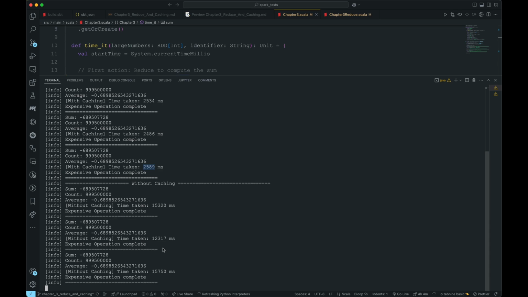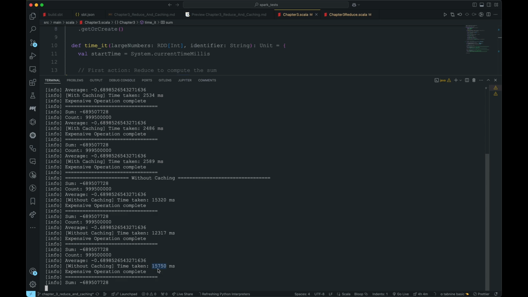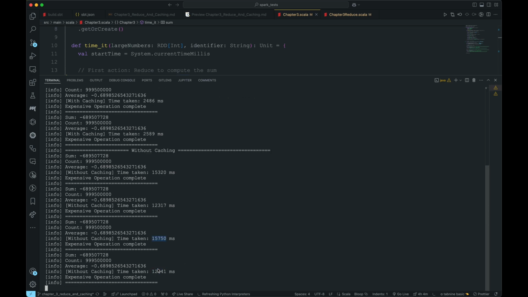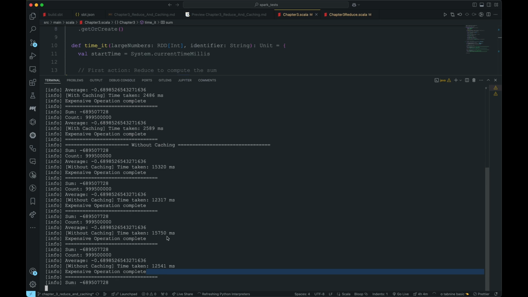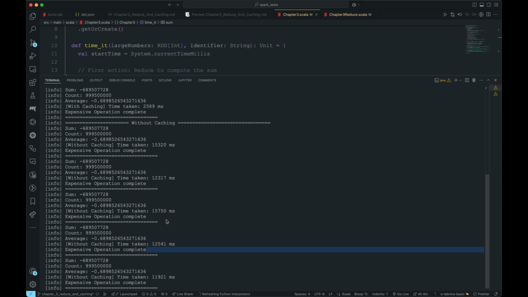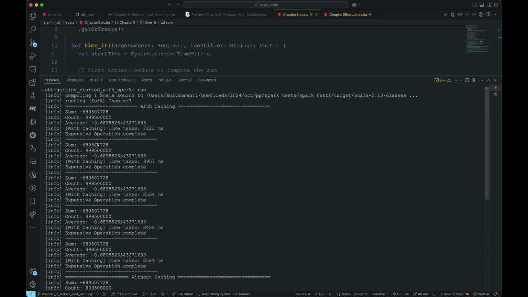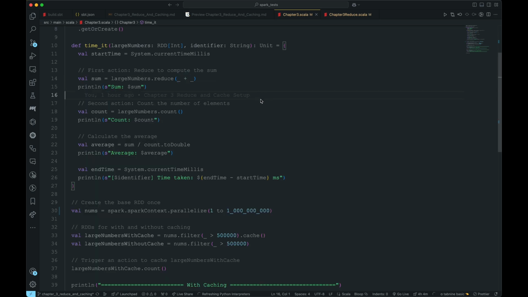But you can see the overall utilization of time. So you can understand why caching is very important. However, we also need to make sure that the memory aspect is taken care of, because if you increase it too much, then you will run out of memory, which can break your entire application. Okay, so I guess it will run one more time, and you can see all these are 2 digits. However, this is only 2.5 seconds. Okay, so this is what I wanted to demonstrate to you. I hope you got a good idea of caching and how it works.